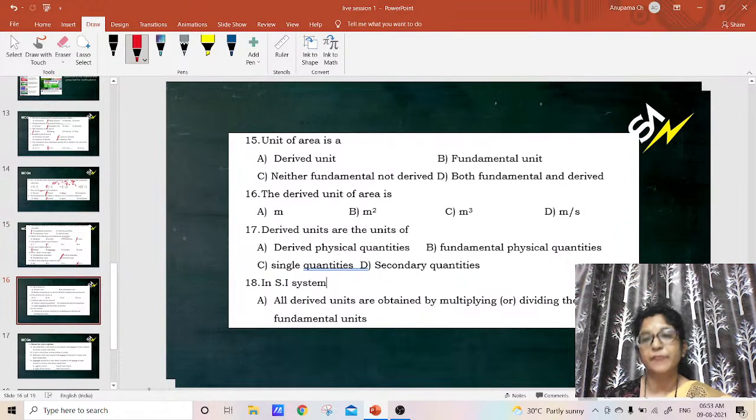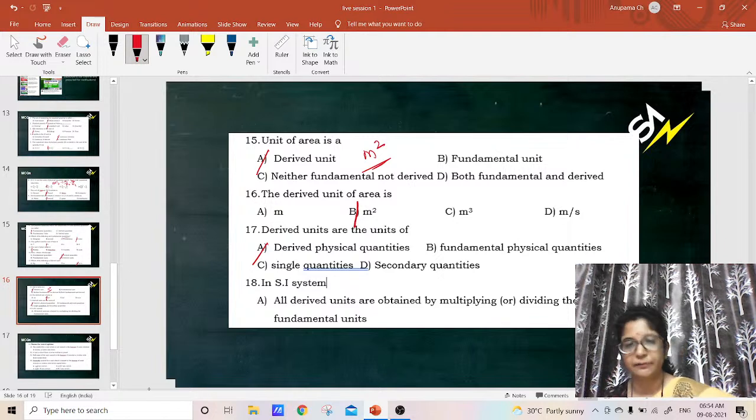Next, unit of area. These are a few questions discussing what I told you just now. Area is a derived quantity, and its unit is meter square. The derived unit of area is meter square. Derived units are the units of derived physical quantities only, and fundamental units are the units of fundamental physical quantities.